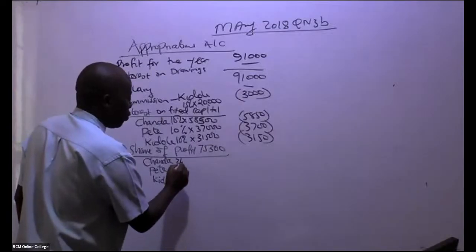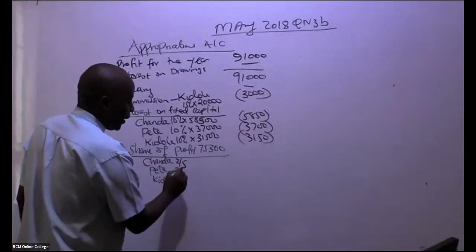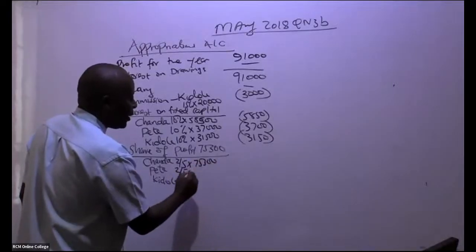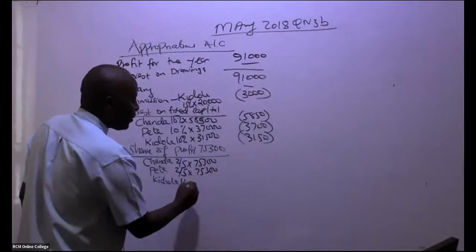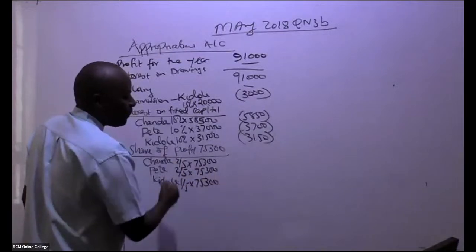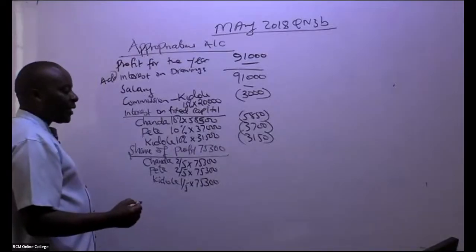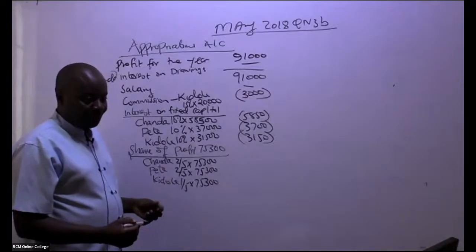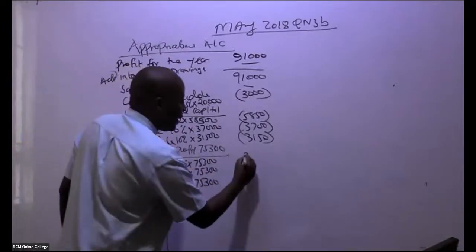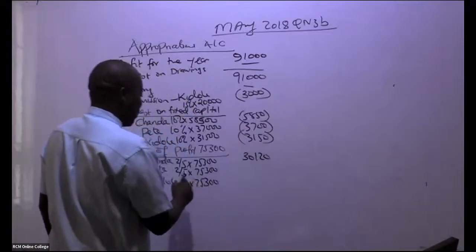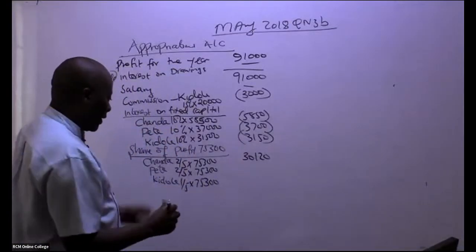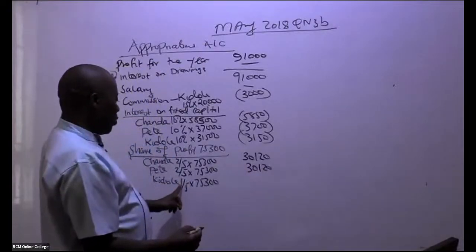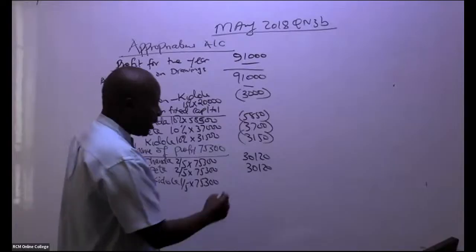So this will be 2 over, of course, if you add here, over 5, isn't it? 2 over 5, 1 over 5, times this 75,300. All right? So can somebody in this case here give me this 2 over 5 times this? What are we getting, ladies and gentlemen? So I'm being told here we have 3120. This and this will end up giving me the same, 3120, and then now this is 1 over 5. The last one is 14,700.